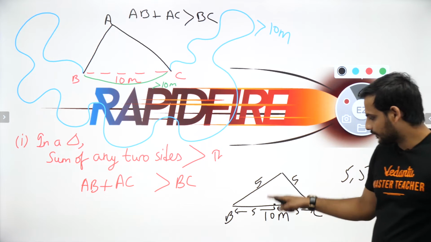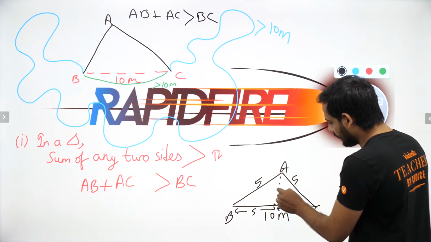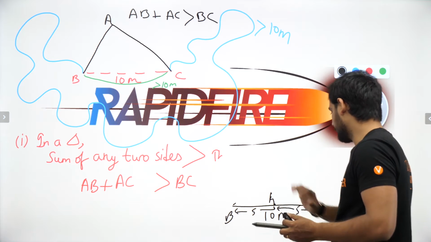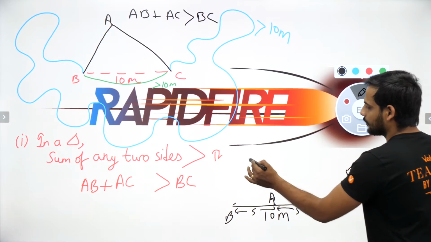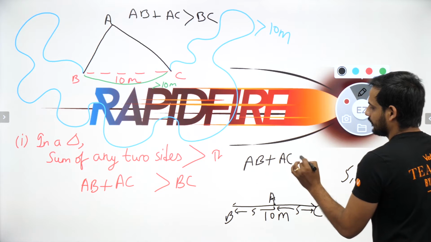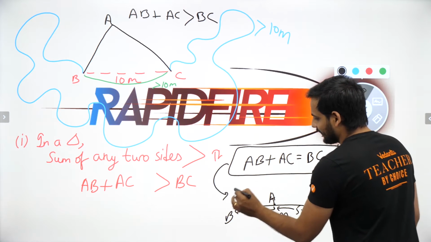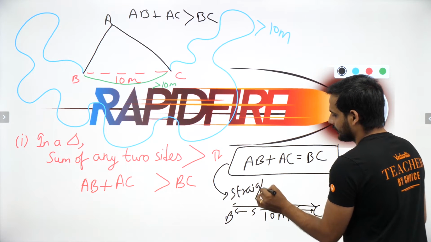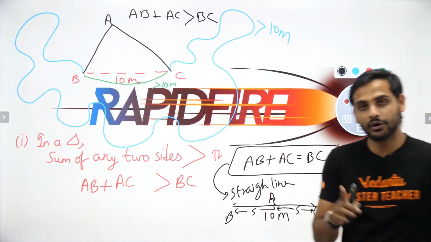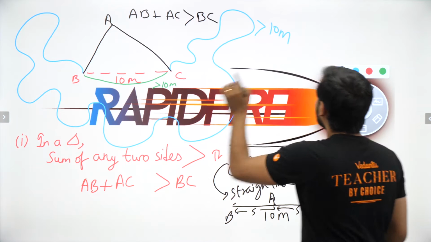So when the sum of the other two sides is equal, you're not getting a triangle. Actually, this point A is not here at the top, this point A is here. So when the sum of two sides is equal to the third side, AB plus AC is equal to BC, it does not represent a triangle, it represents a straight line. As you can see, children, AB plus AC will be equal to BC. You have already studied in Euclid geometry that if you add the two parts, the whole will be equal to the sum of the parts, right?